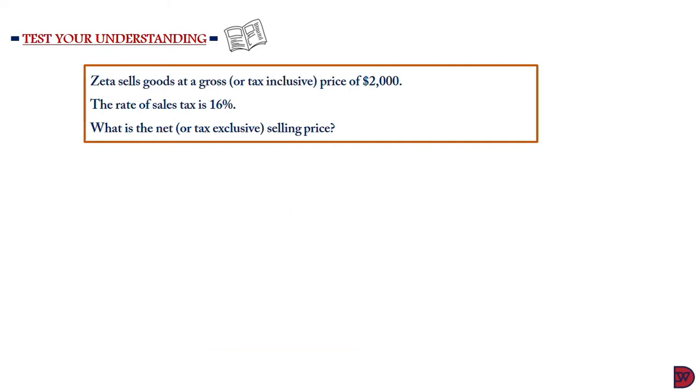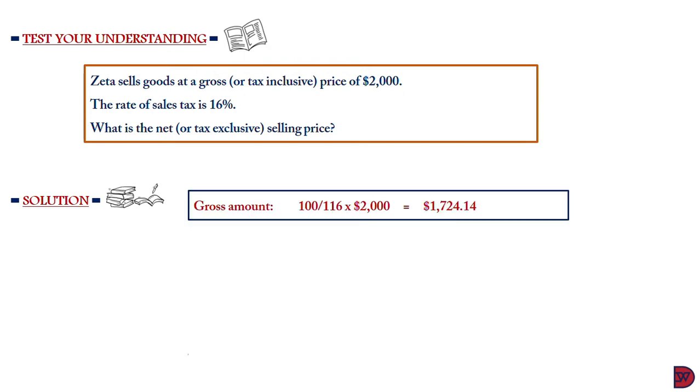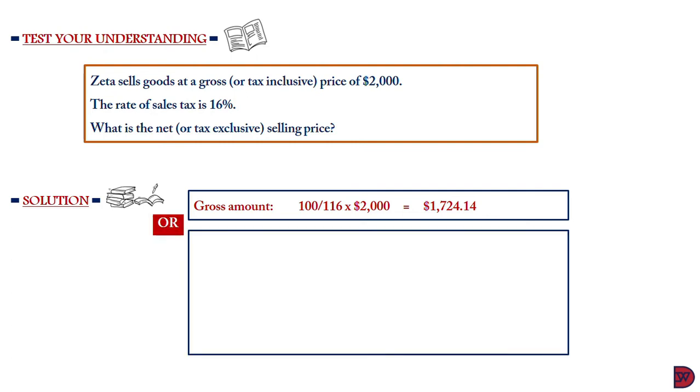Another example, Zeta sells goods at a gross, which is tax inclusive price of $2,000. The rate of sales tax is 16%. So we are supposed to find the tax exclusive price. Now we have the tax inclusive price, the tax rate available, looking for the tax exclusive price. So 100 divided by 116 multiplied by $2,000. So the exclusive selling price will be $1,724.14.